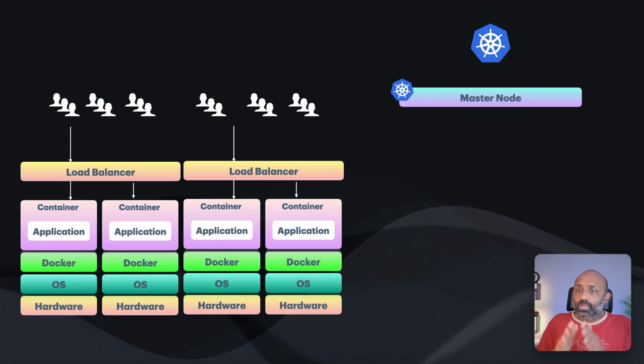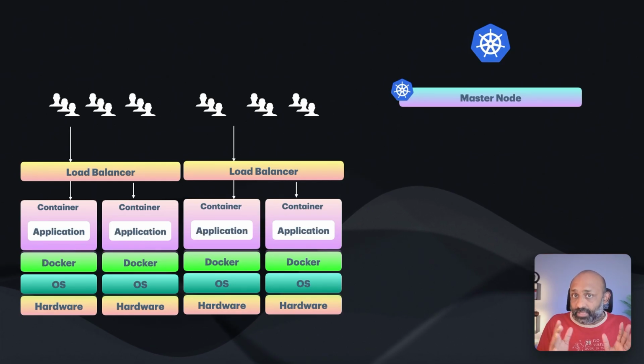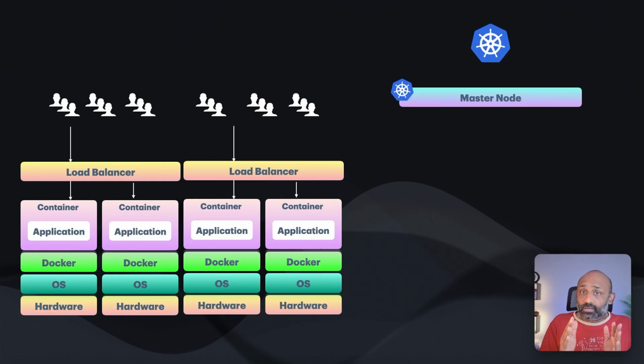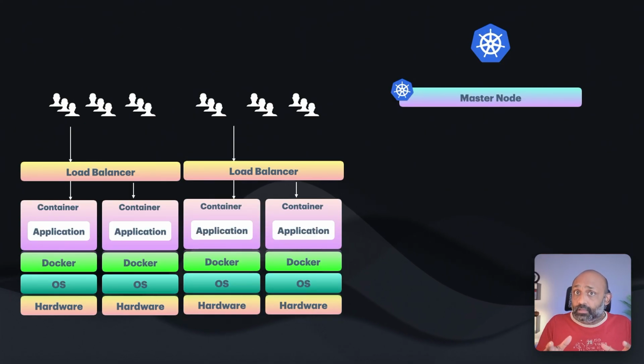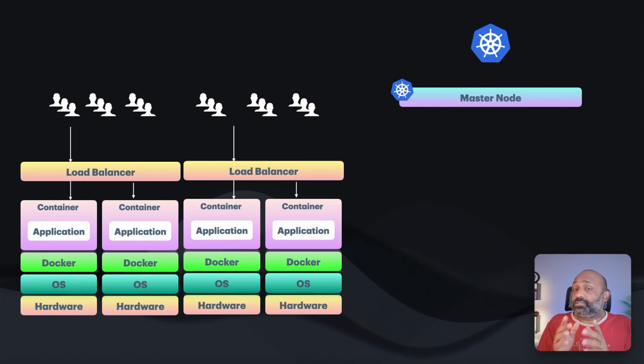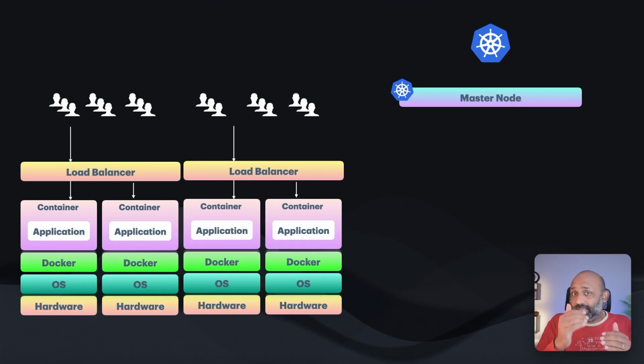So for now, at a high level, all we need to understand is Kubernetes is a simple Docker orchestration layer, right? It orchestrates all the deployment, updates, and load balancing, all that stuff. So that is what it does. And who does it? The master node. The master node has a lot of different components like schedulers and control plane and stuff like that, which is what is used to manage the containers underneath.